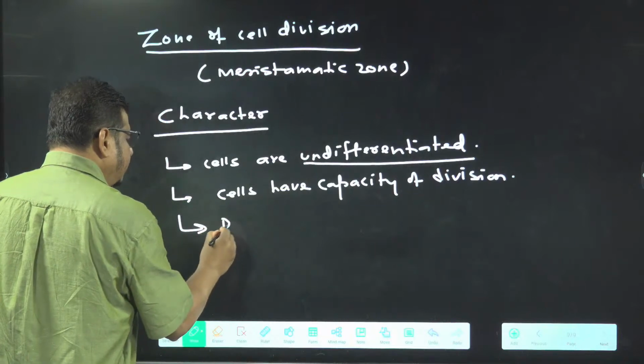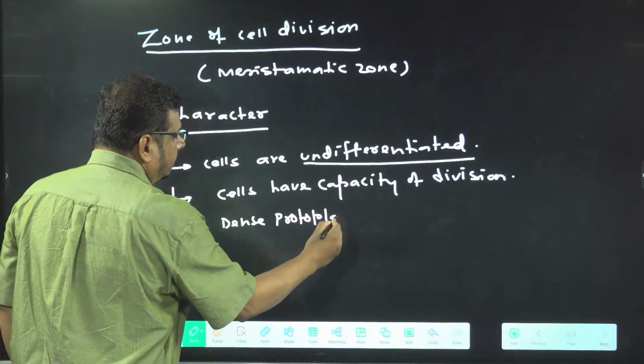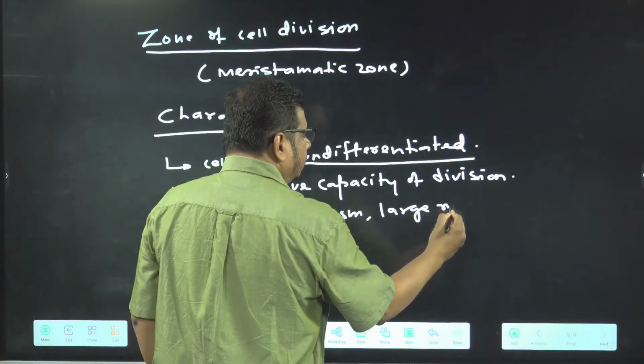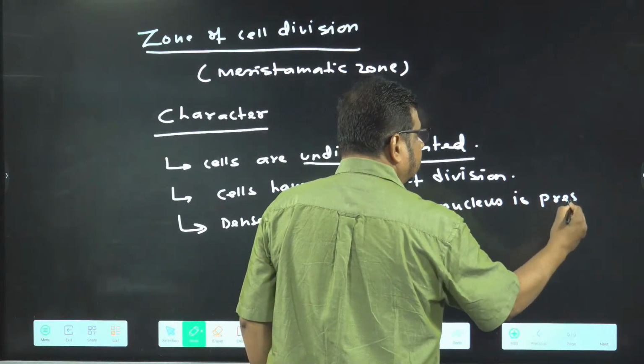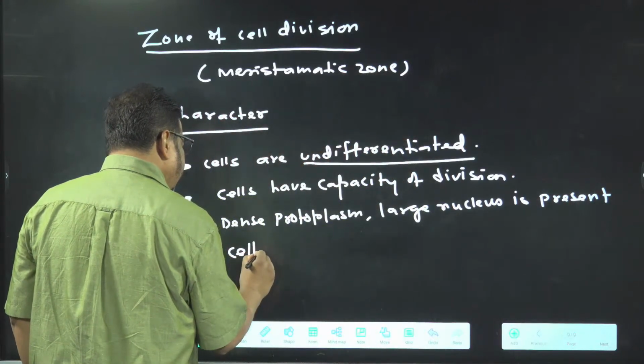Another, dense protoplasm. A large nucleus is present. Cells are metabolically very active.